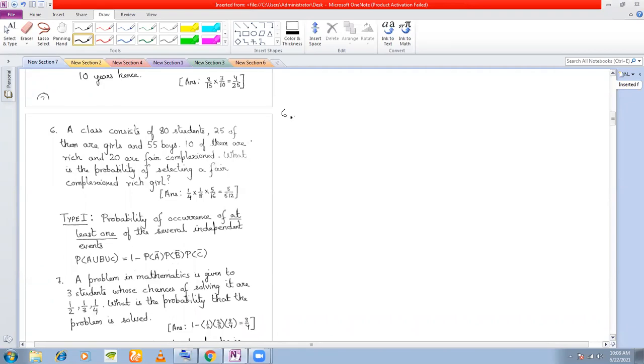Question number 6. A class consists of 80 students, 25 of them are girls, 55 boys. 10 of them are rich, 20 are fair complexioned. What is the probability of selecting a fair complexioned rich girl? Now see, this question contains 3 parts: fair complexioned, right, and rich, and a girl. 4 parts in fact, right? And see here, this class consists of 80 students, out of which 25 are girls, right?